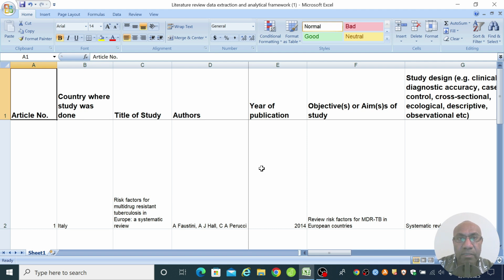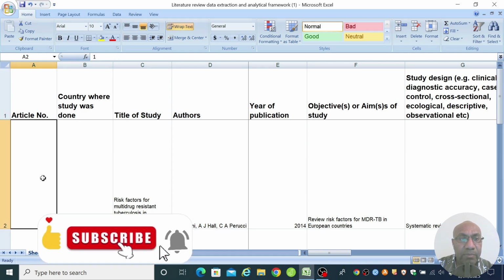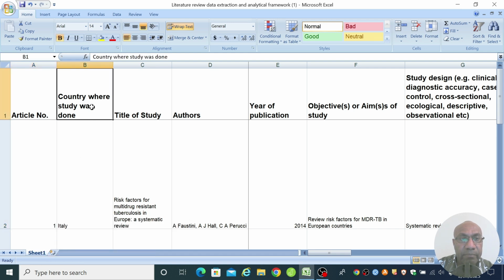So let's go over this Excel framework. You can easily create a similar one for yourself when you are reading papers for a literature review. Starting from the corner, let's say, you can put a heading that says article number. So in this example, this becomes article number 1. In this section, I created this heading called country where the study is done. So in this example, this study was done in Italy.